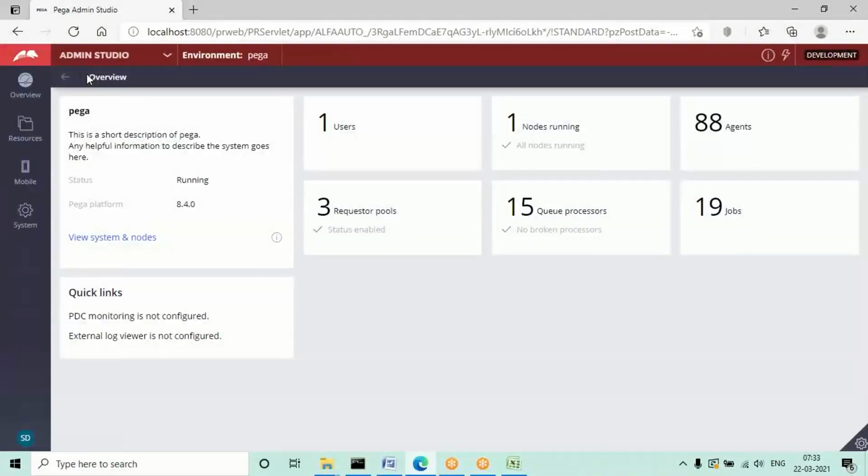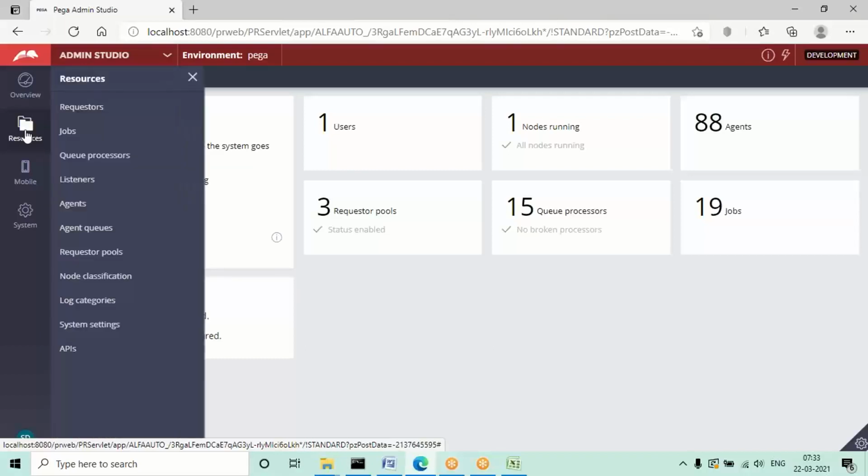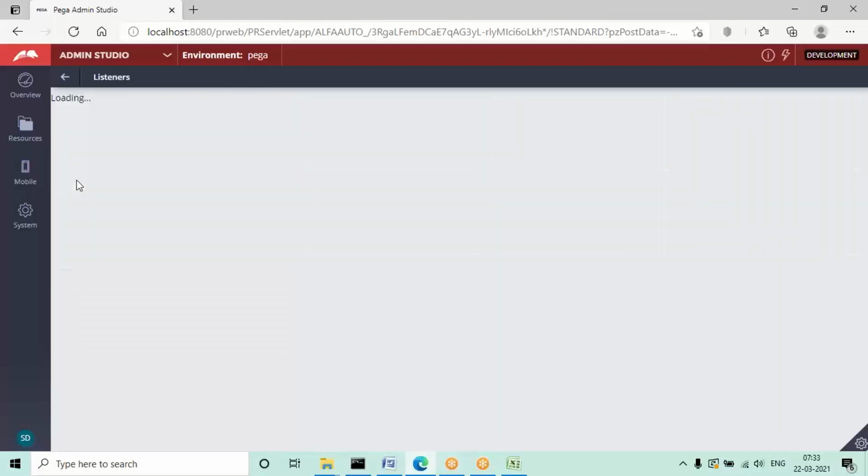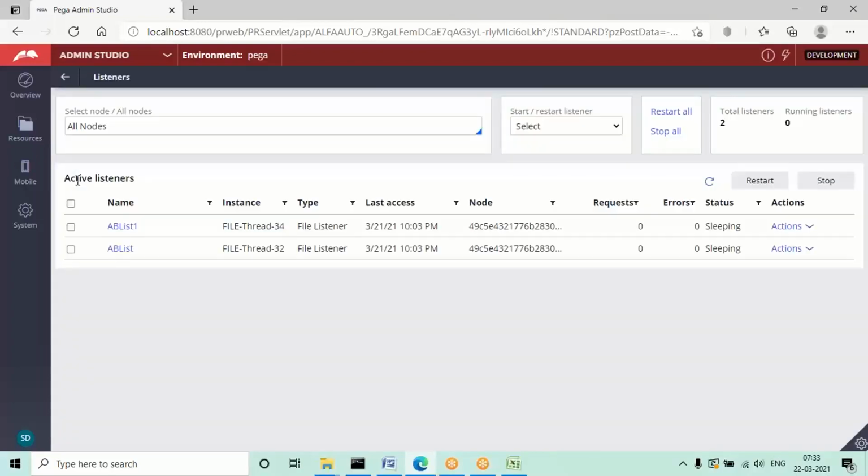From there I need to start the listener. Now go to resources, and here you will get something called listeners. Click on listeners.